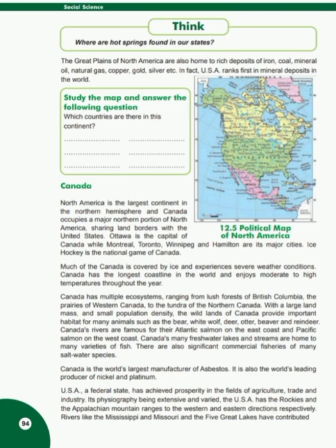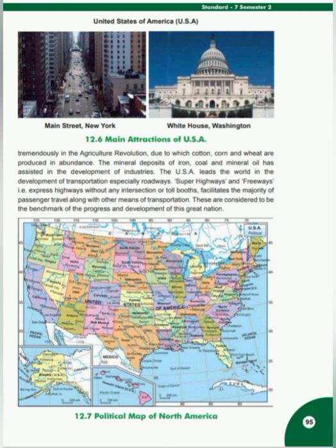Students, USA is a federal country. It is highly developed in agriculture, trade, and industry. Mountain ranges like the Rockies and the Appalachians, rivers like the Mississippi, Missouri, etc., and the Five Lakes have played a significant role in the agricultural revolution of USA. USA produces a large quantity of cotton, corn, and wheat. The mineral deposits of iron, coal, and mineral oil have assisted in the development of industries.